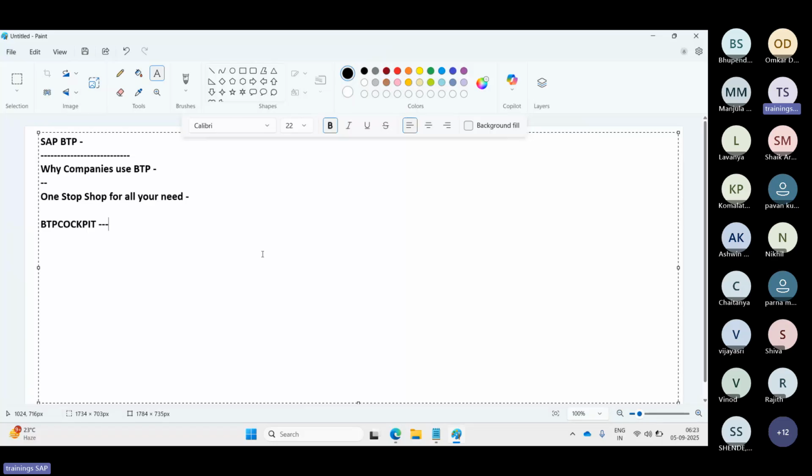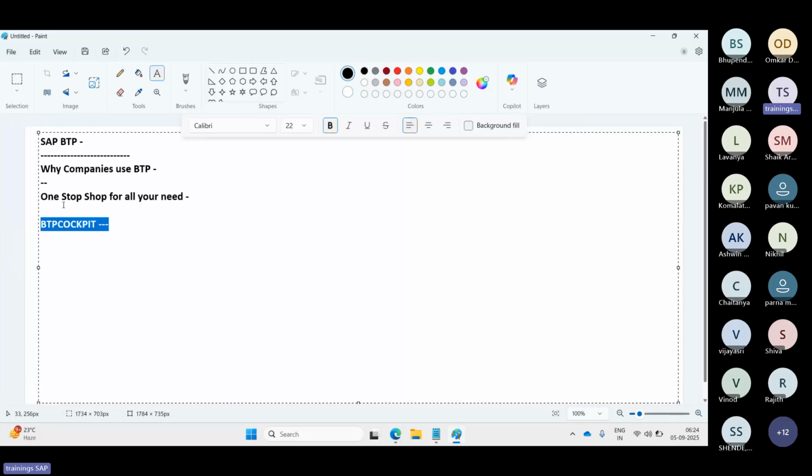It's a central point of entry for administrators and developers, only for administrators and developers, to enable the services, deploy and monitor the applications, manage users and roles, and configure security related stuff, connectivity, destinations, transports, imports. All kinds of work we do at the BTP cockpit level here, right?